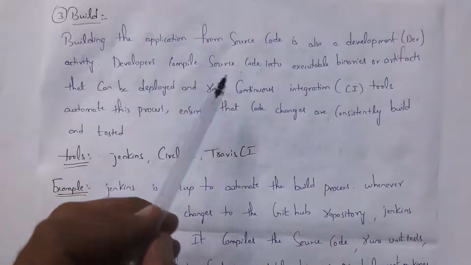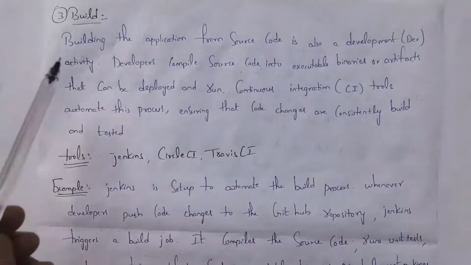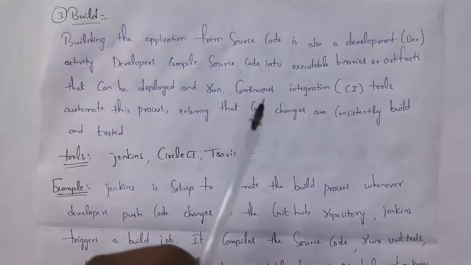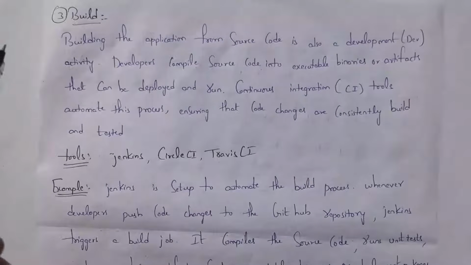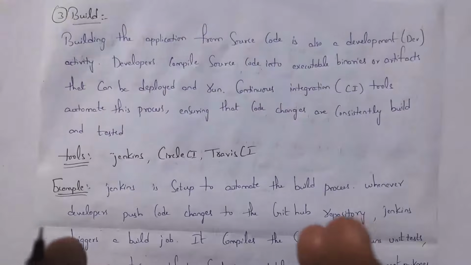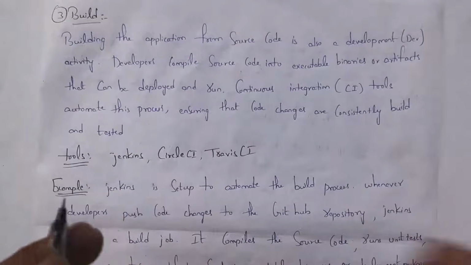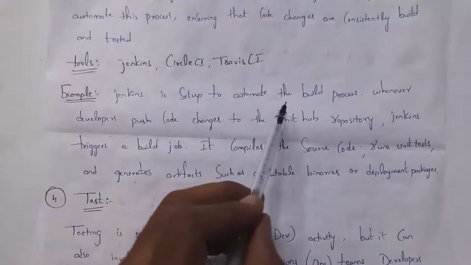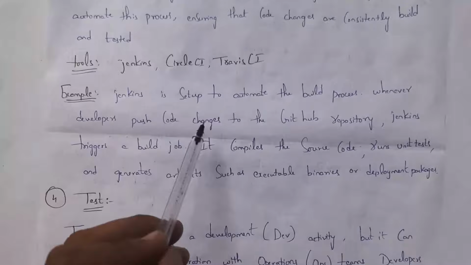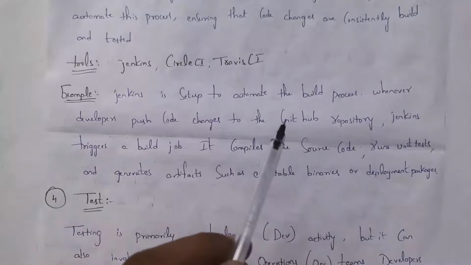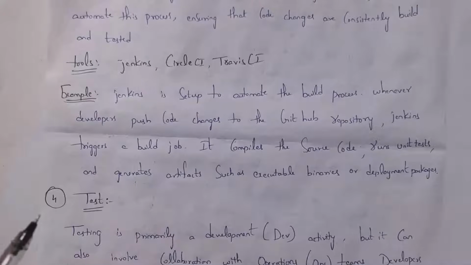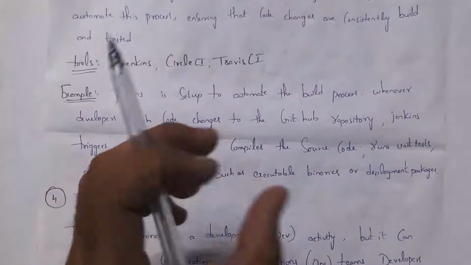Developers compile source code into executable binaries or artifacts that can be deployed and run. They will run in the server. Continuous integration tools automate this process. This process is continuously automated by using continuous integration tools. Whenever a developer adds any new code, that is continuously built and tested. So an example is the Jenkins tool. Jenkins is set up to automate the build process. Whenever developers push code changes to the GitHub repository, whenever a developer makes any changes in GitHub, Jenkins automatically gets that notification. Then Jenkins will automatically compile that code and test that code, and that will create artifacts or packages for deployment.